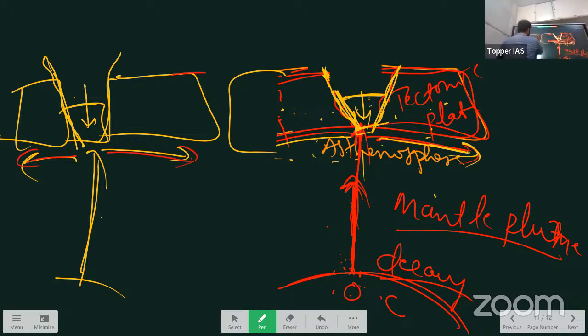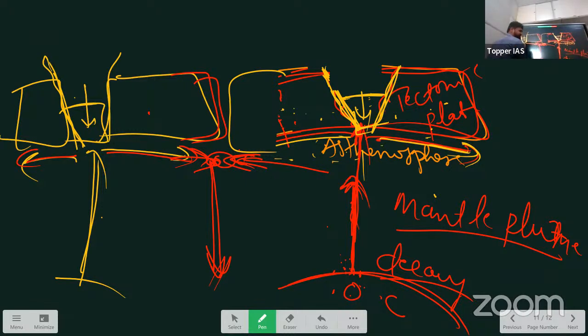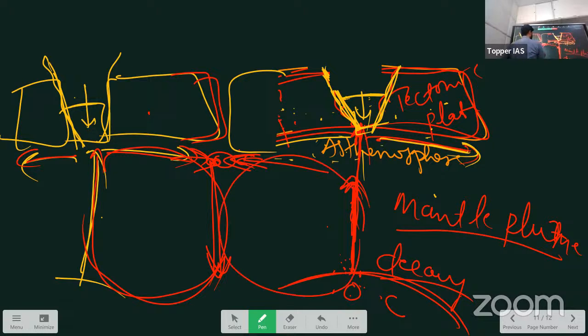But what about here? These two plates are coming toward each other and they collide like this. Here, both these energies meet at this point. After meeting, they go down. When they go down, they heat up again, and then they come back to the surface. So you can see a cycle going on here. Here also there is a cycle going on. Correct? This is the story in the mantle.